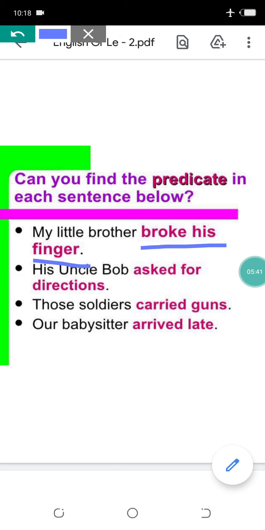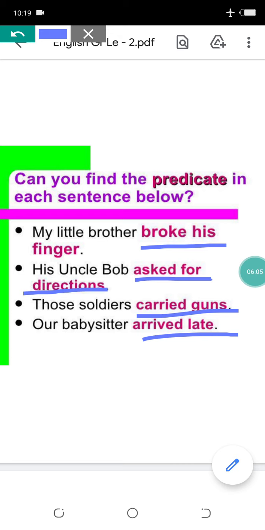He broke his finger. His uncle Bob asked for directions. What did Uncle Bob ask? He asked for directions. Those soldiers carried guns. What did those soldiers carry? They carried guns. Okay. Our babysitter arrived late. Who arrived late? Our babysitter.